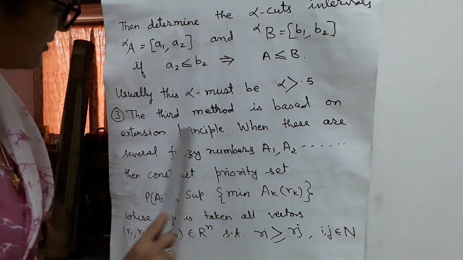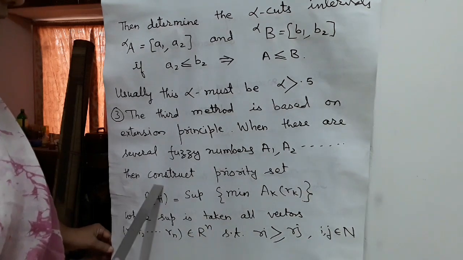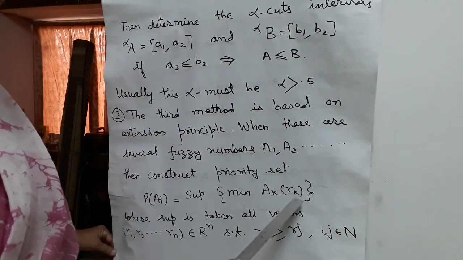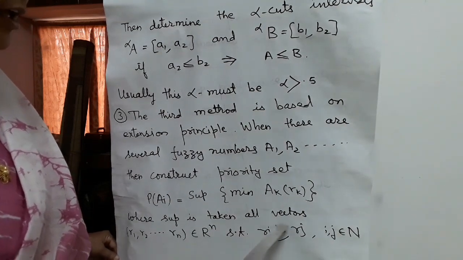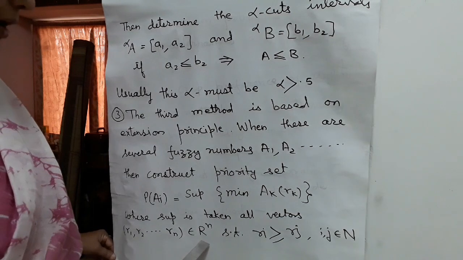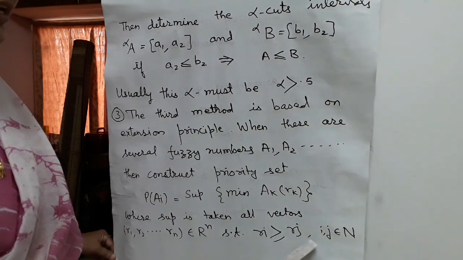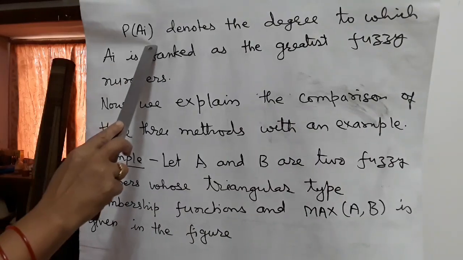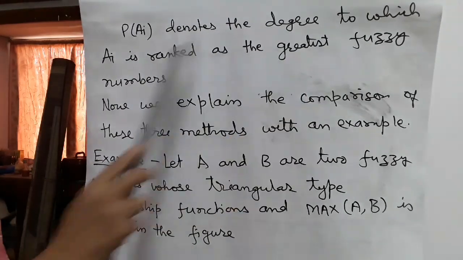The third method is based on the extension principle. When there are several fuzzy numbers A1, A2 and so on, construct a priority set P(Ai) equal to the supremum of min Ak(rk), where the supremum is taken over all vectors r1, r2, and so on up to rn belonging to R^n such that ri is greater than or equal to rj for all j belonging to N. P(Ai) denotes the degree to which Ai is ranked as the greatest fuzzy number.